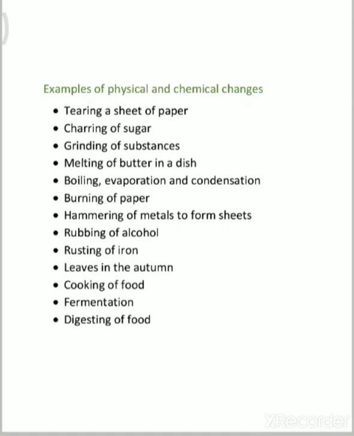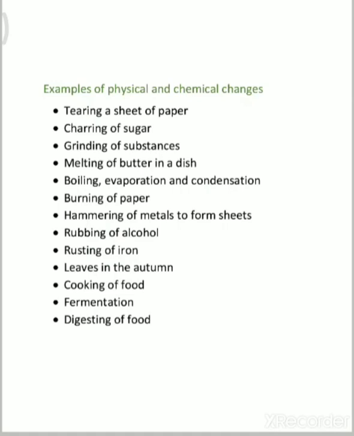Okay, then rubbing of alcohol. So tell me, is this a physical change or chemical change? Yes, this is a physical change, because if we rub alcohol, the alcohol left uncovered will evaporate quickly into the air. It turns to a gas but maintains the properties of alcohol. This is a physical change.